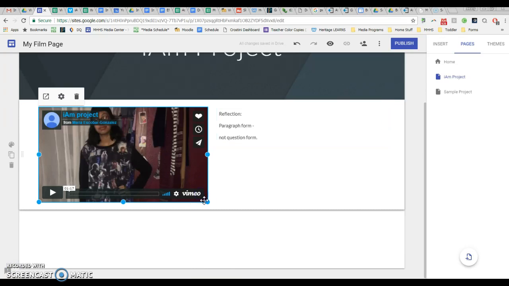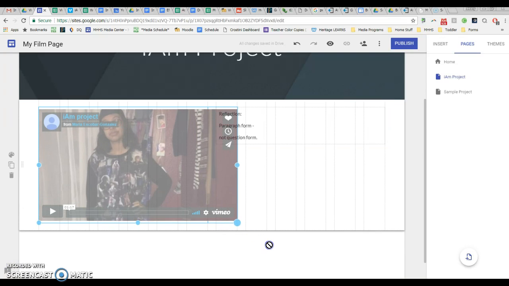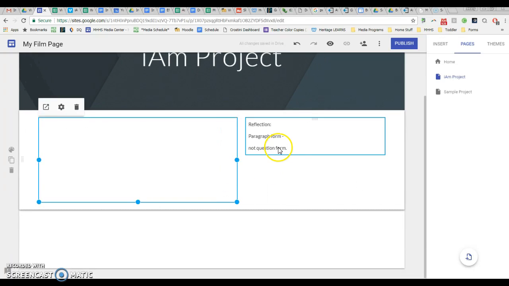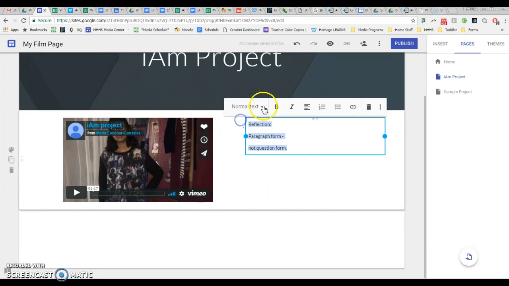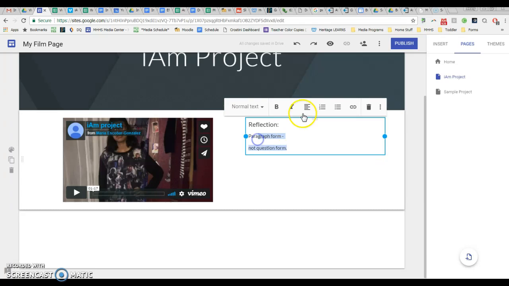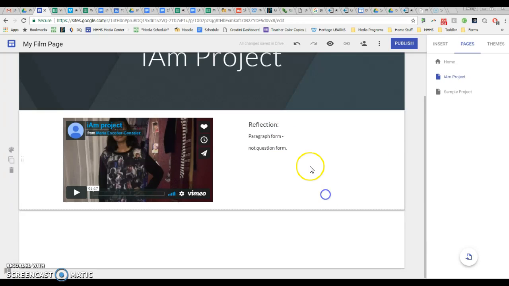You are able to resize your video if you want to make it larger or smaller. Your reflection, you can change the text. So if I want just reflection to be bigger and then everything I type can be smaller, you can make stuff bold and whatnot. Once you are finished with this, make sure you publish.